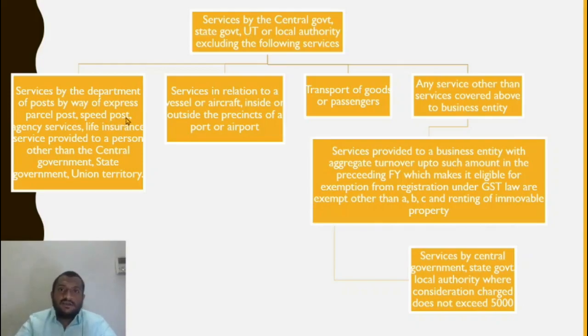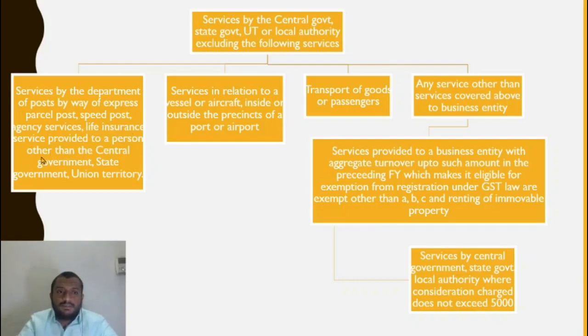What are basic mail services? Normal postcards, and transfer of money orders. So if I want to send money by post from here to my mother in some other state, I can use a money order, or maintaining of basic post office savings accounts. So that is also basic mail service. Here life insurance service is something that a post office generally does not do.